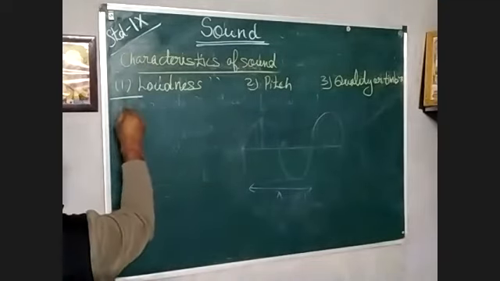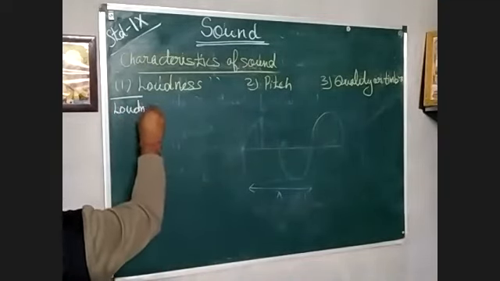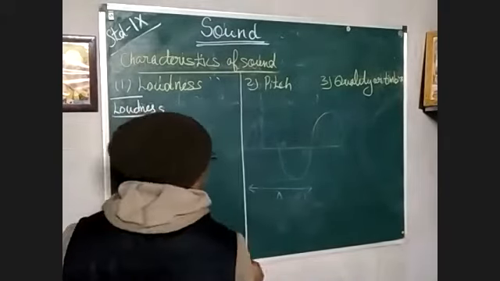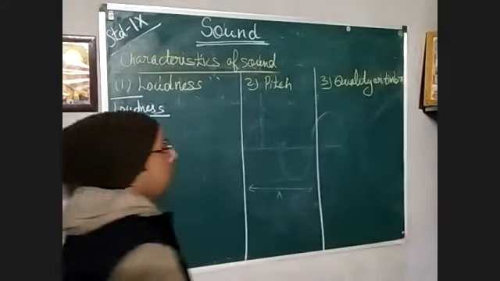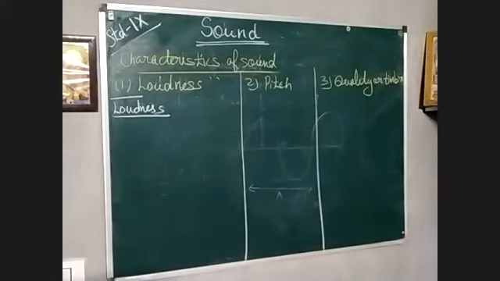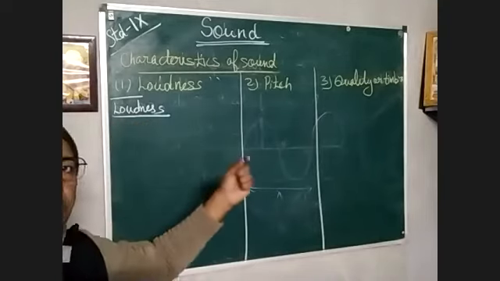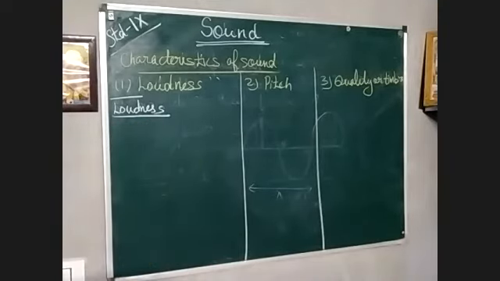So first is loudness. It's better we discuss it in this form. It will be easy for you to understand. So what is loudness? It is a characteristic of sound by which a loud sound can be distinguished from a soft sound. I'm repeating, it is a characteristic of sound by which a loud sound can be distinguished from a soft sound. Loudness of sound depends on the intensity of sound near the ear.